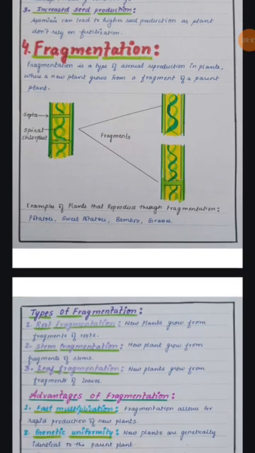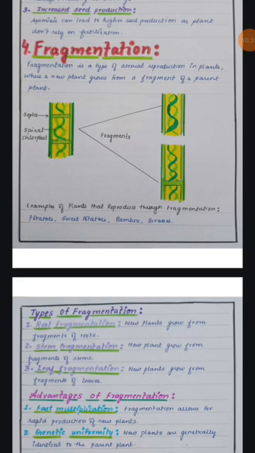Now, the fourth type of asexual reproduction is fragmentation. Here you can see a diagram where a part is divided in 2 fragments. So from a single parent, two fragments are produced. So when two fragments are produced from a single one, that type of reproduction is known as fragmentation. Happens in potatoes, sweet potatoes, bamboo and grasses.